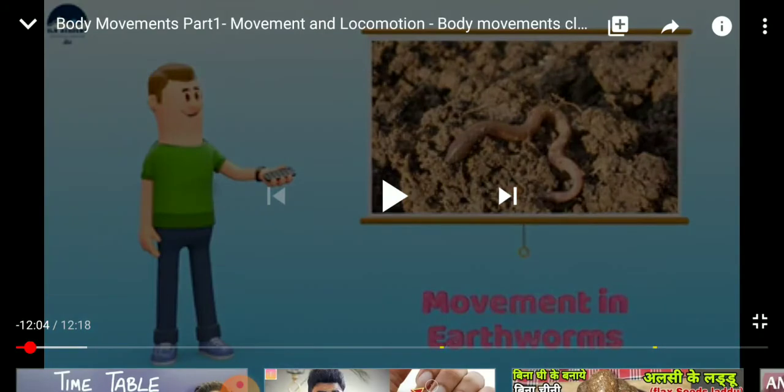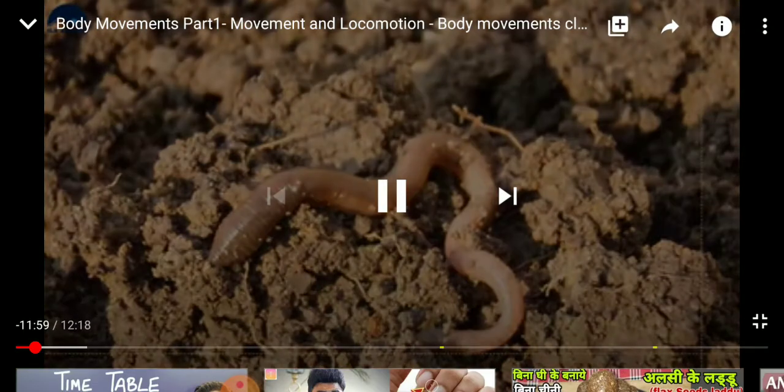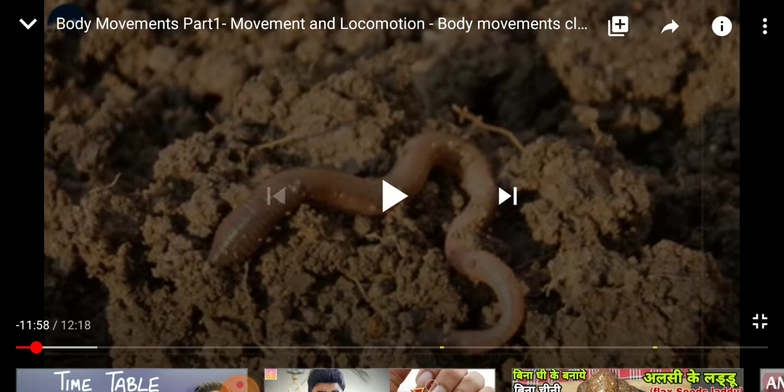So here we are discussing how earthworms move. As I told you, earthworms are invertebrates that have a liquid skeleton, that is, a fluid present in the space inside their body. The muscles contract and expand against this fluid.